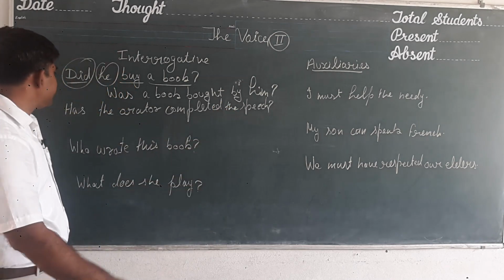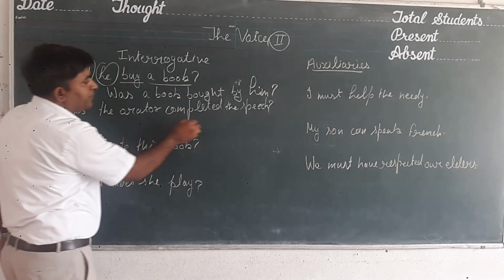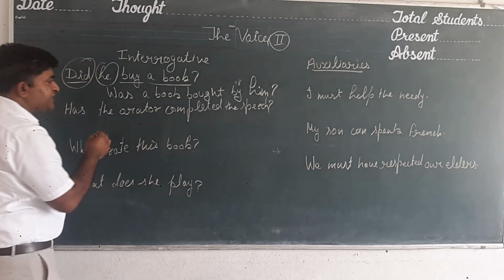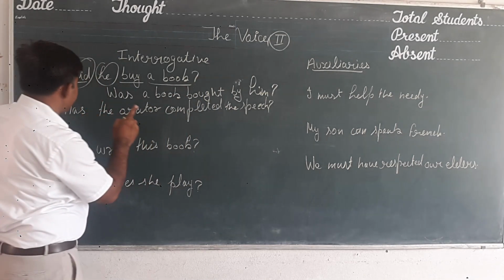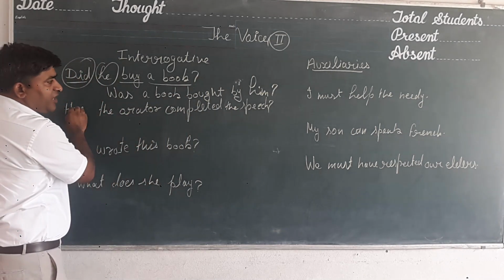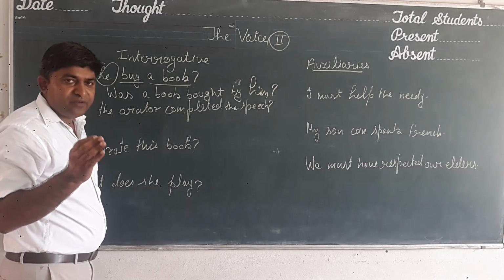In the same way, the next sentence is: has the orator completed the speech? This sentence is from present perfect tense. So has, have, we shall use been with has, have.